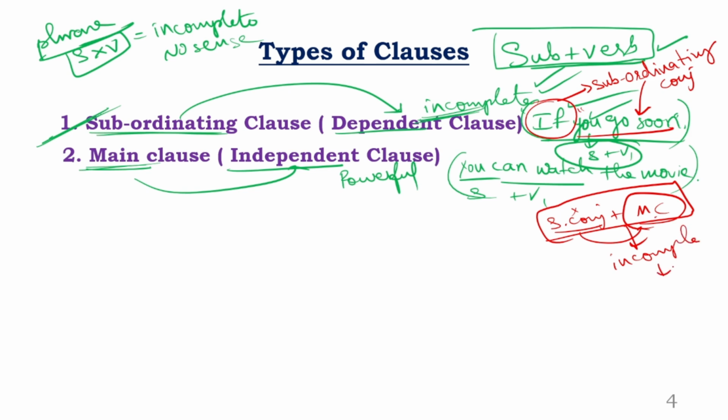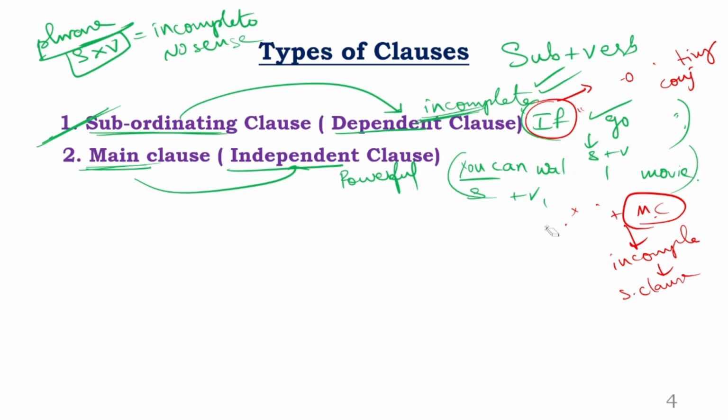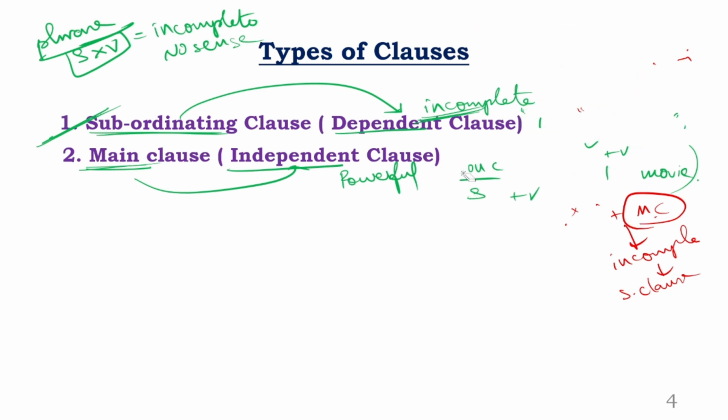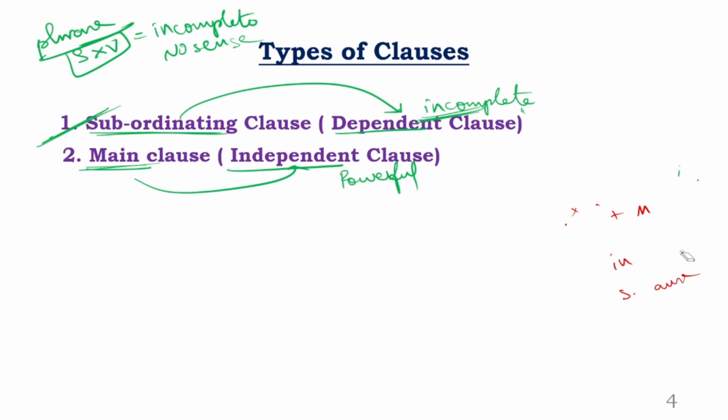And this incomplete sentence is called subordinating clause. So you need to please take down a note of all this. You can go back, you can pause the video, you can write in the notebook once you complete watching the entire video.